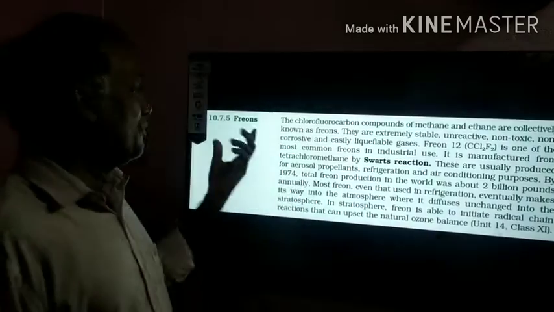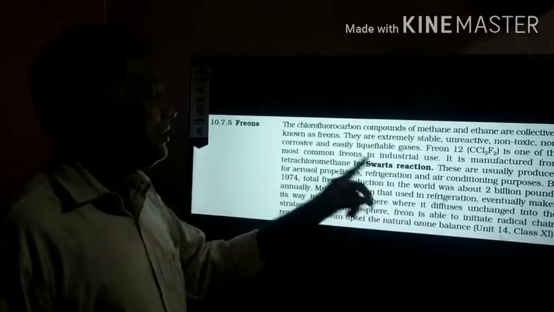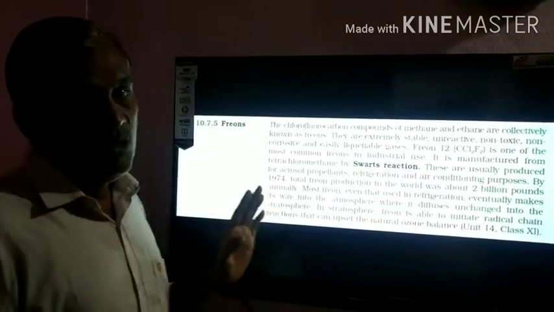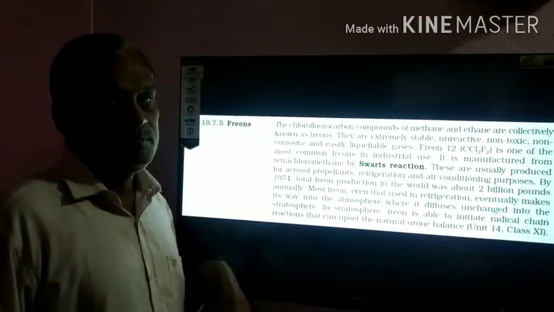So freons are prepared from the Schwarz reaction, which are called freons, chlorofluorocarbon compounds, CFC, of methane and ethane. Both these are called the freons.